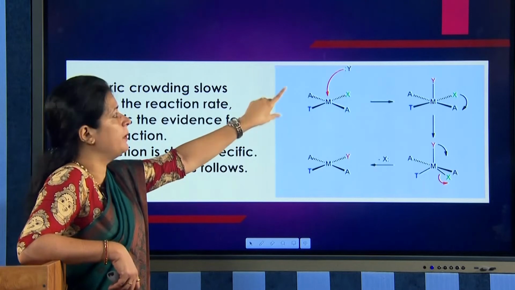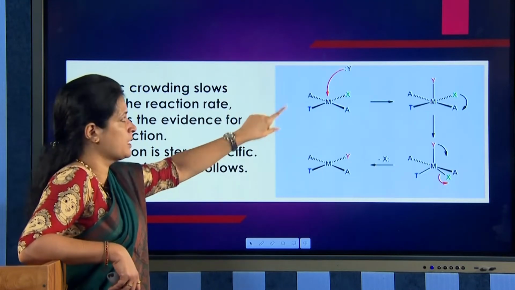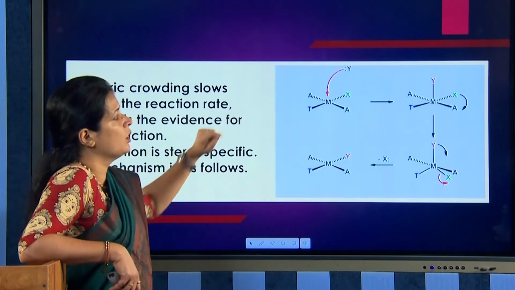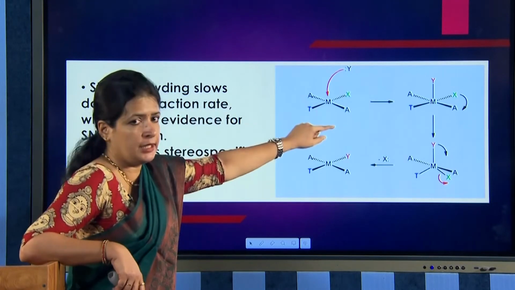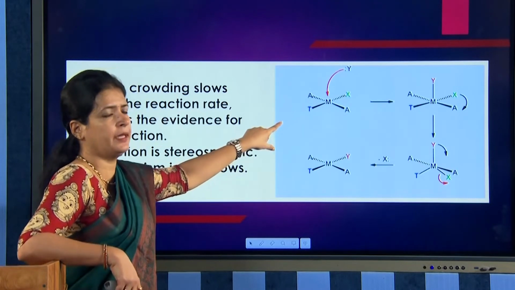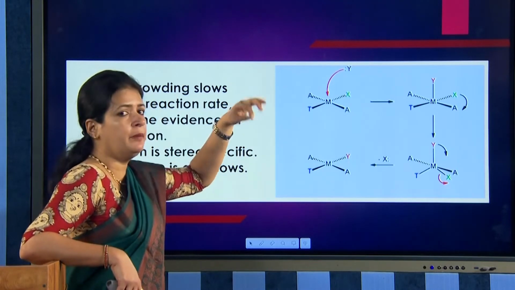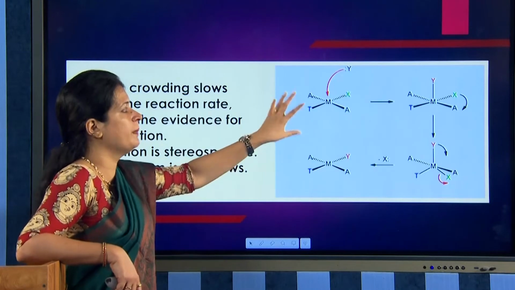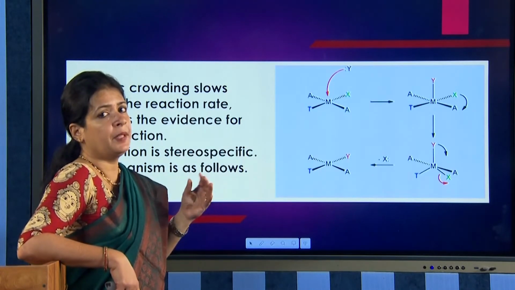In this example, it is entering above the complex. This Y comes above the complex and attaches there. The initial starting material is a square planar complex. After Y is attached, the complex becomes a square pyramidal intermediate.